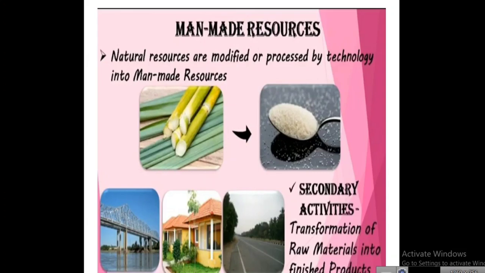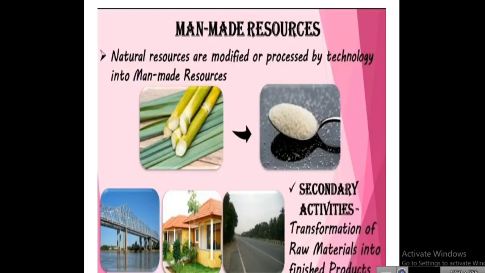Okay, man-made resources, that is மனிதனால் உருவாக்கப்பட்ட வளங்கள். Natural resources are modified or produced by technology into man-made resources. By technology only they are made. For example, sugar cane processed to get sugar. Then all structures built by man can also be called man-made resources, for example bridges, houses, roads.